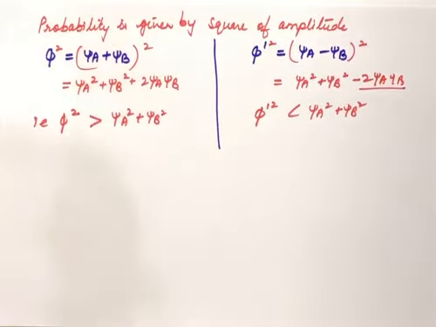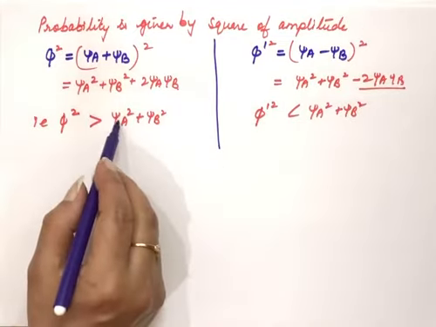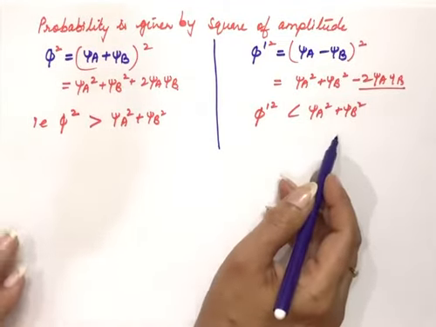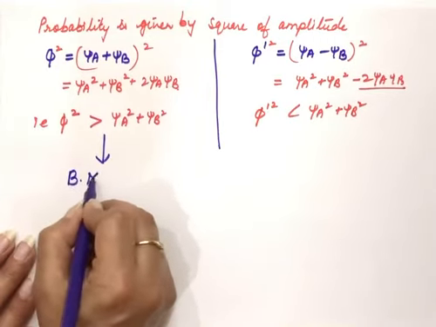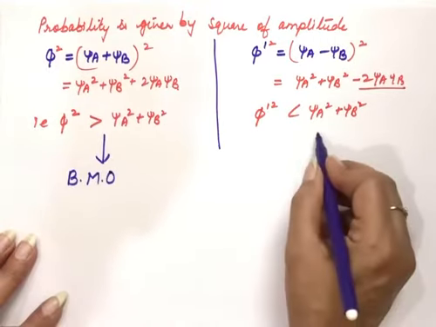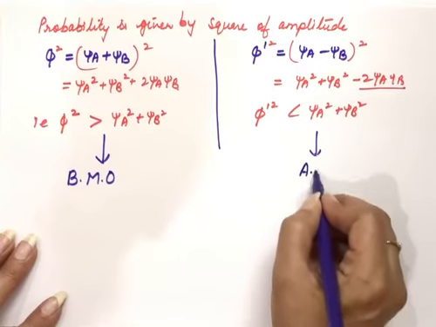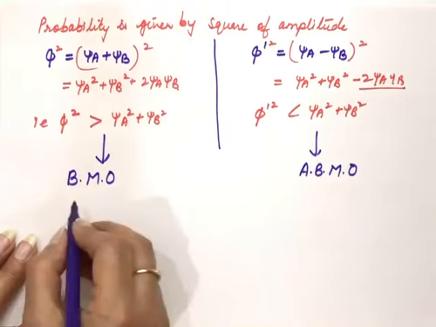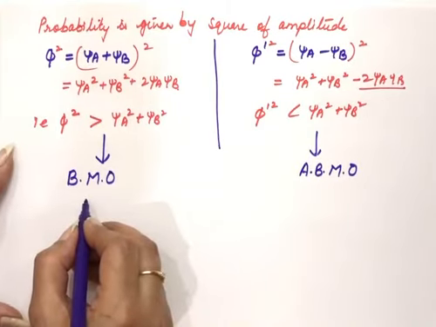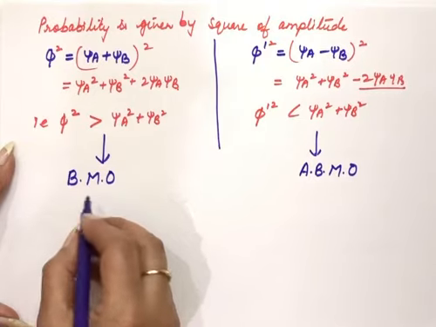So this is the probability which is given by the square of amplitude when additive effect is there and when subtractive effect is there. With additive effect, I told you bonding molecular orbitals will form, and in subtractive effect, anti-bonding molecular orbitals will form. In case of bonding molecular orbitals, the probability of finding the electrons is more between the nuclei of the bonded atoms.